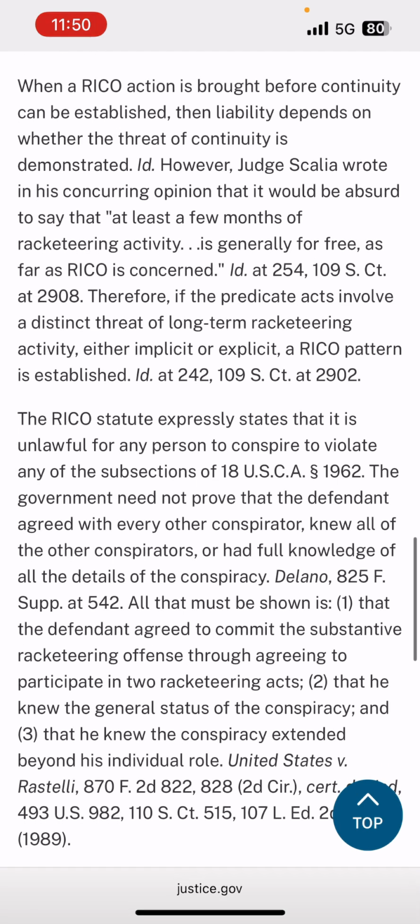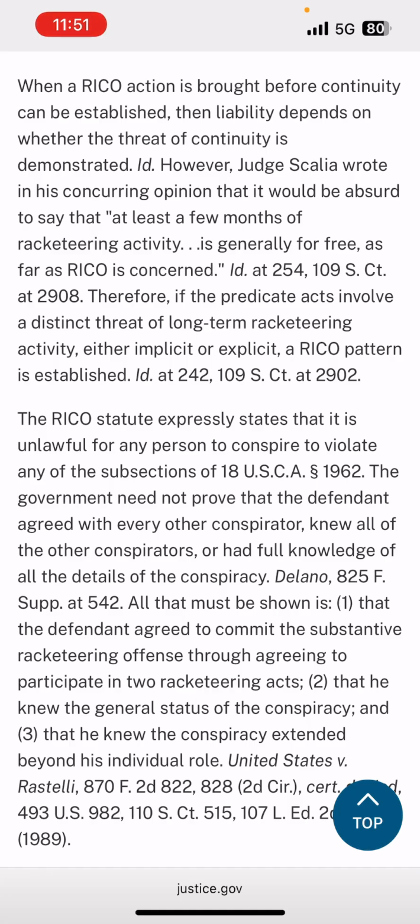When a RICO action is brought before continuity can be established, then liability depends on whether the threat of continuity is demonstrated. However, Justice Scalia, pardon my French, wrote in his concurring opinion that it would be absurd to say that at least a few months of racketeering activity is generally for free as far as RICO is concerned.